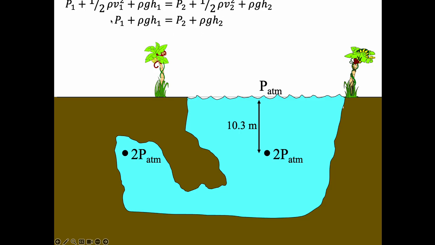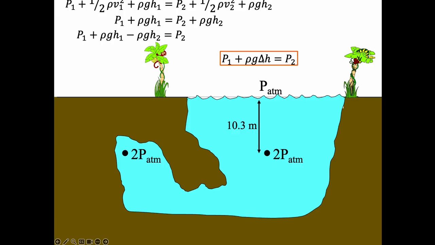Now I'm down to just this, that the pressure 1 plus rho g h1 is equal to, okay, now let's subtract rho g h2 over here. Now notice I've got a rho g. I can pull those out, and I've got an h1 minus h2. So that gives me this change in h. So in other words, the pressure down here at 2 is equal to the pressure at 1 plus rho g h. Whoa! We've seen this thing before, right?